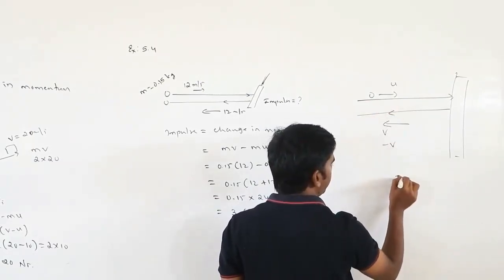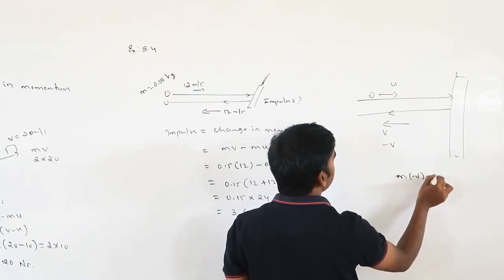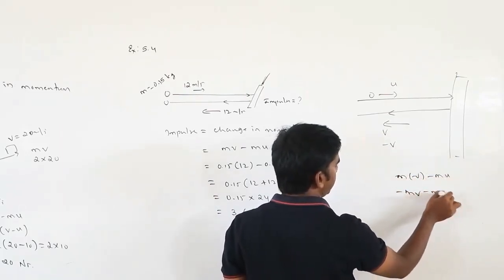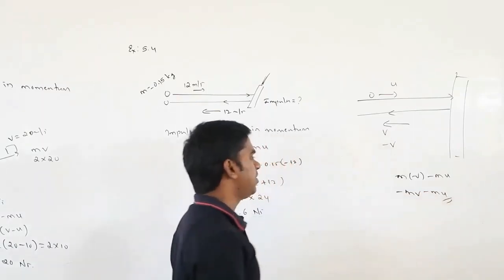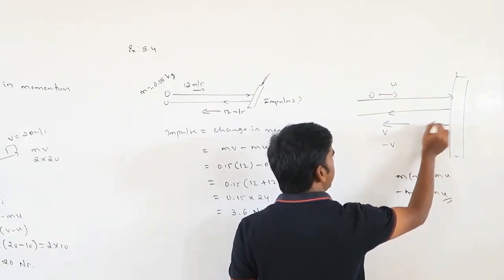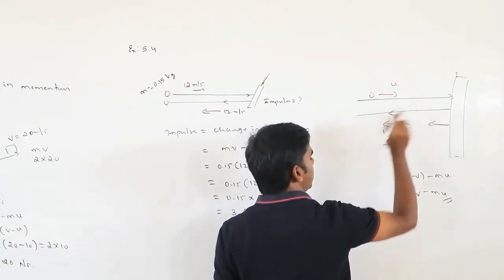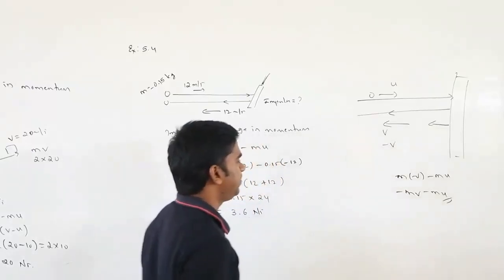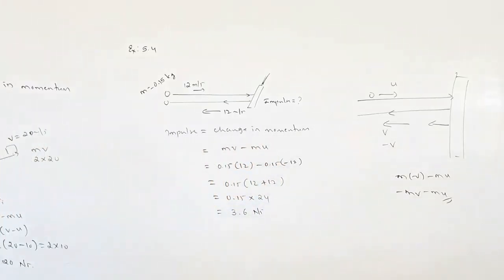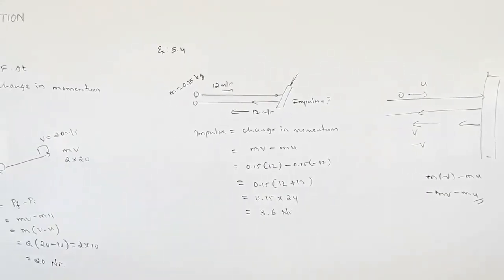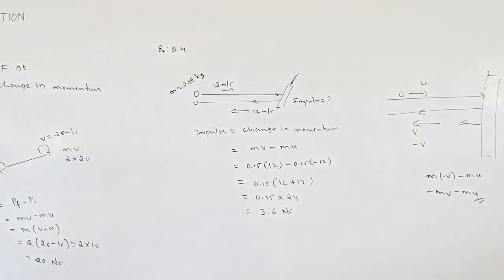So m into minus v minus of m into u. Okay, so minus mv minus mu. Your answer will come in negative. That means the wall is giving the force in the opposite direction, in this direction. Okay, so opposite to the initial direction of the ball. So it will help to solve this kind of problems. We will see more problems.